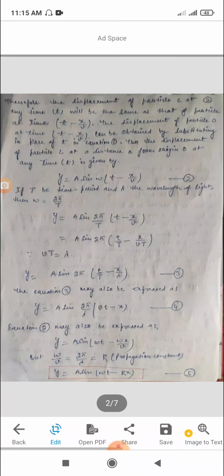Then the equation is y equal to A sin 2 pi (t upon T minus x upon lambda).